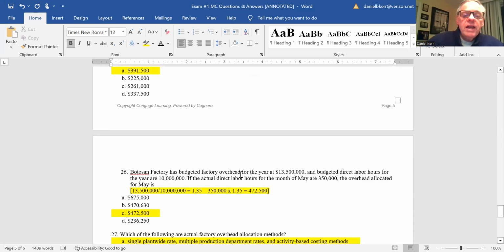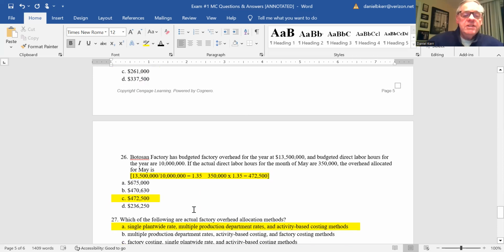We have factory overhead for the year of 13,500,000 and budgeted direct labor hours for the year at 10,000. So our overhead rate per hour is 1.35. The actual direct labor hours for the month was 350,000. So to get the overhead applied, you take the actual hours that they incurred, which was 350,000, times the overhead rate of $1.35, which gives us 472.5. And the answer there is C.